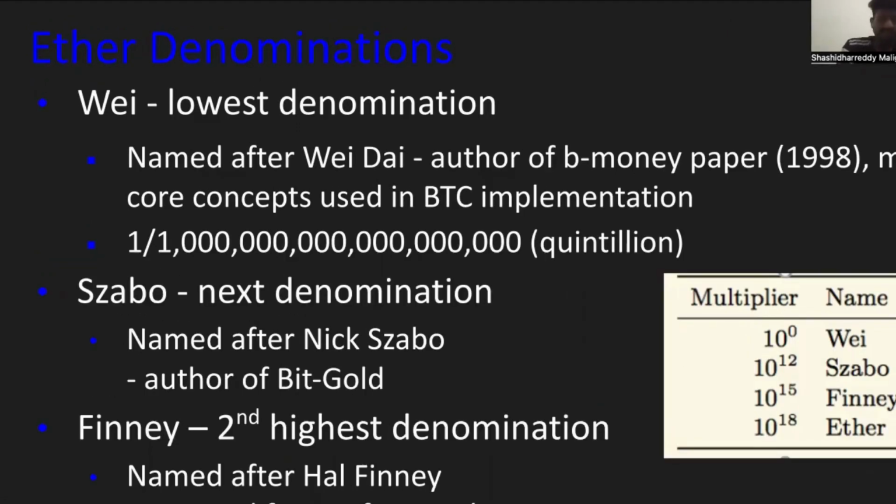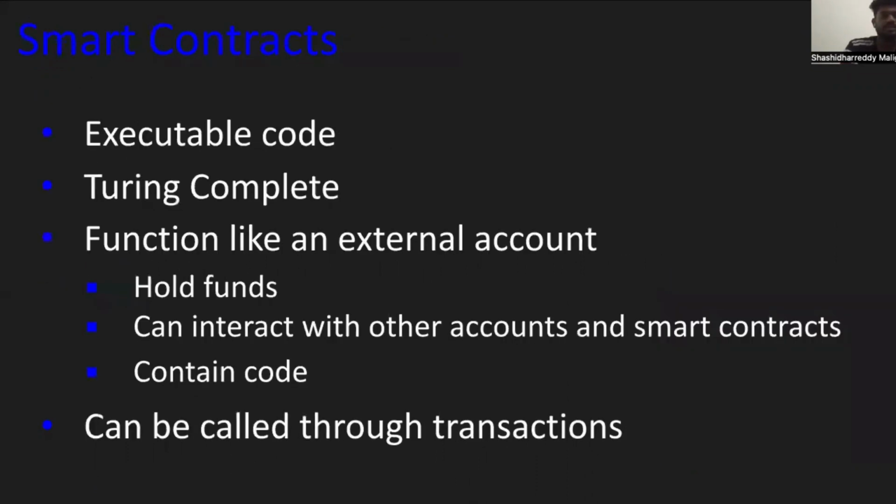Many concepts which are used in the Bitcoin implementation are used here also. Then Szabo is the next denomination, named after Nick Szabo, author of Bitcoin. Finney is the second highest denomination, named after Hal Finney, who received the first transaction from Nakamoto. You can see the multiplier names at the bottom right.